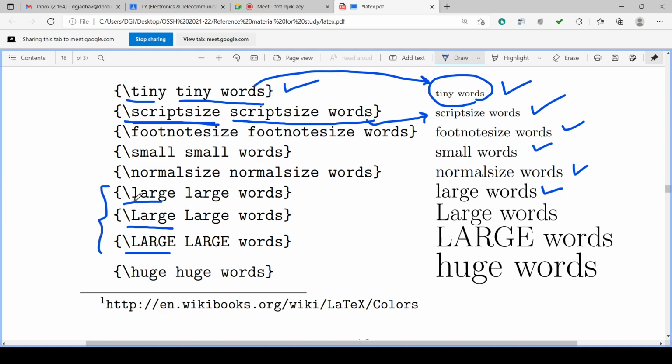One command has large completely in small, in one command the L is capital and the rest small, and in one command LARGE is complete caps. These are the commands and these are the text. There is also a huge size, which may be some 26 or maybe 30, 32, 34, 36 like that in our Word.